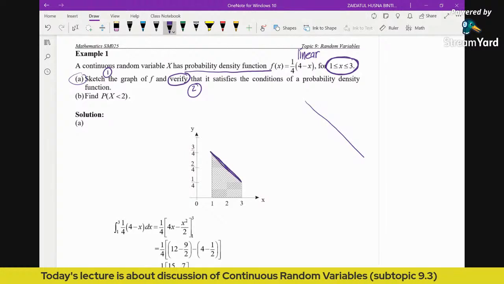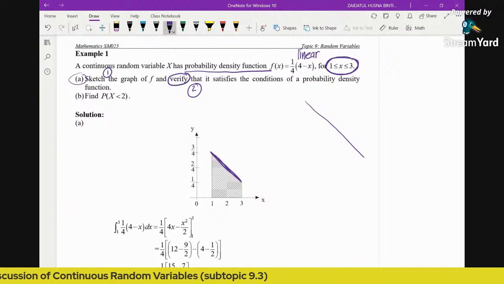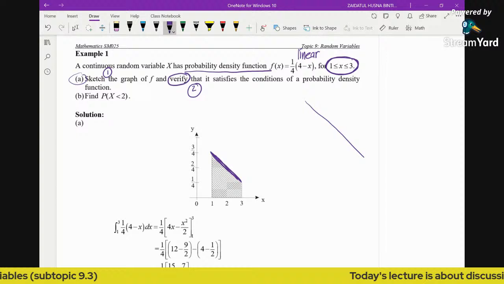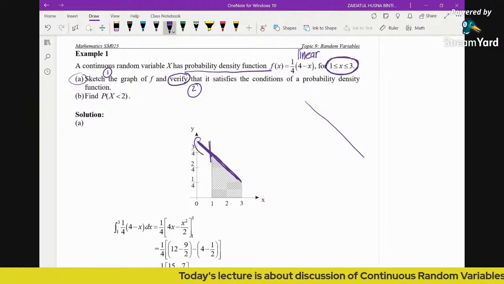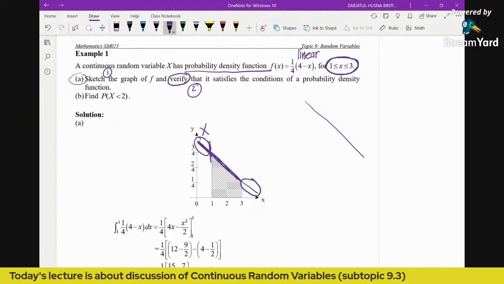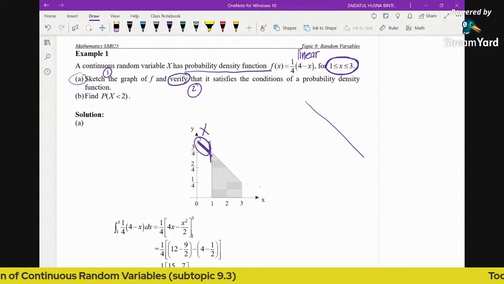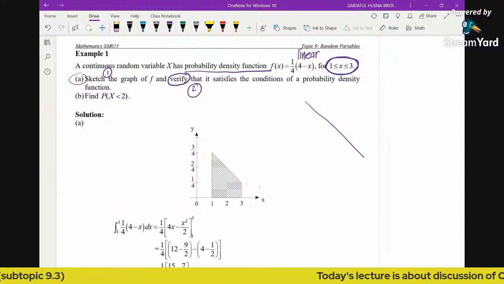That is why for graph sketching you are allowed to use a pencil, because once you draw this line you can simply erase the rest and stop here. Right after 3, there should be no more graph. The linear function only exists from 1 until 3. So we have sketched the graph, done.